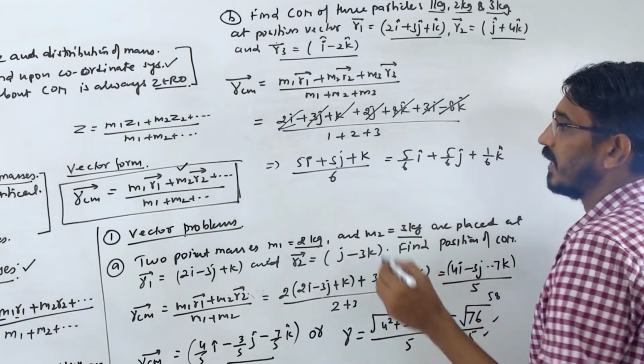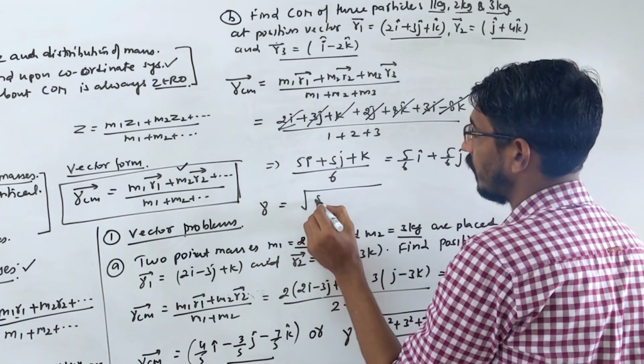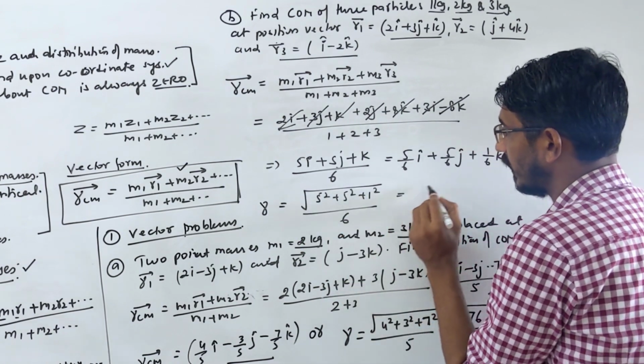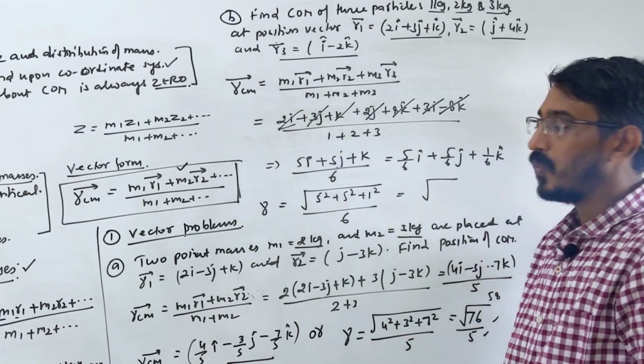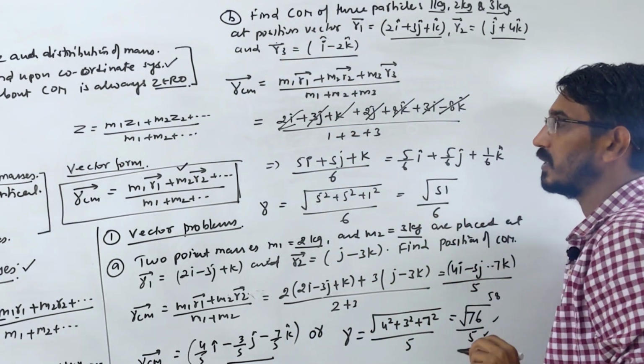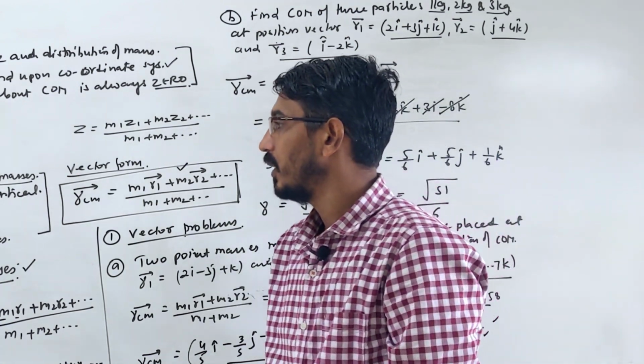Or they can write in scalar form, then r will be simply equal to the square root of 5 square plus 5 square plus 1 square by 6. That is, 25 plus 25 is 50, and 1 makes 51, so root 51 by 6. This is another way to write it, okay?